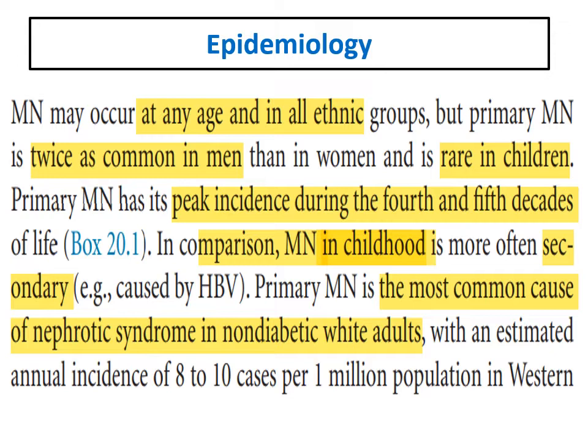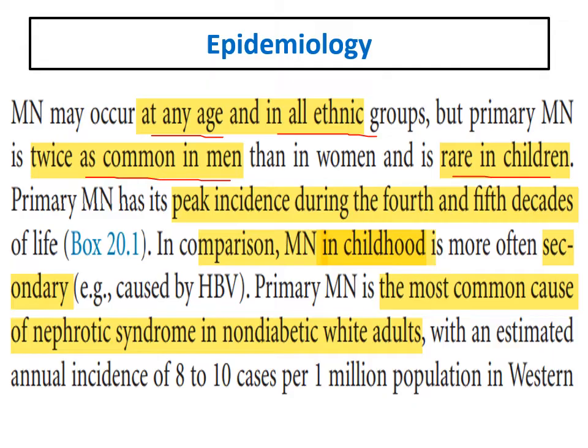What about the etiology? Membranous can occur at any age in all ethnic groups. It is much more common in men. It is a rare cause of nephrotic syndrome in children, because the most common cause of nephrotic syndrome in children is minimal change, representing more than 80% of cases, followed by focal segmental.